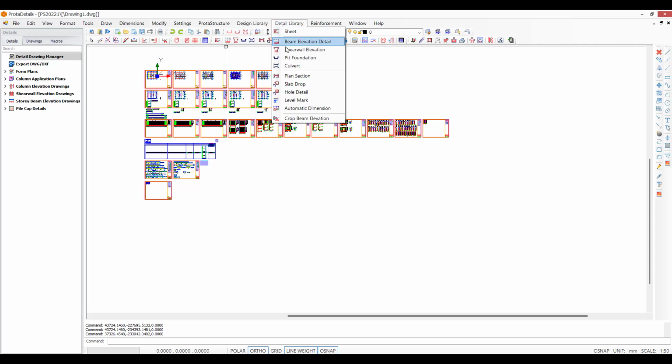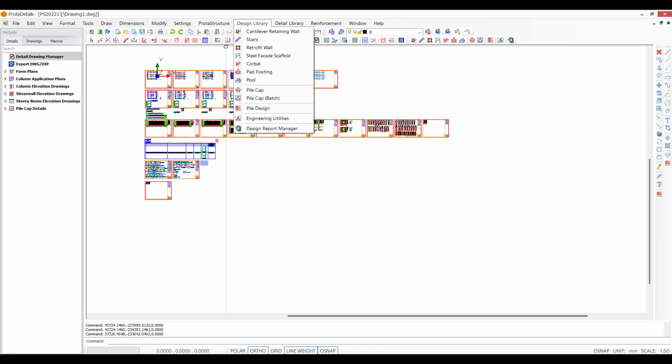If you're doing other elements, maybe you've got pit foundations or culverts, or there's other things that you need to do to complement your building or project design, then there's little tools in here that you can make use of, and they're very powerful and provide a lot of capability to provide those additional requirements to suit your job.